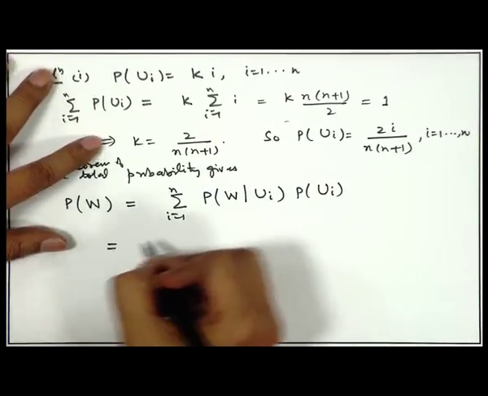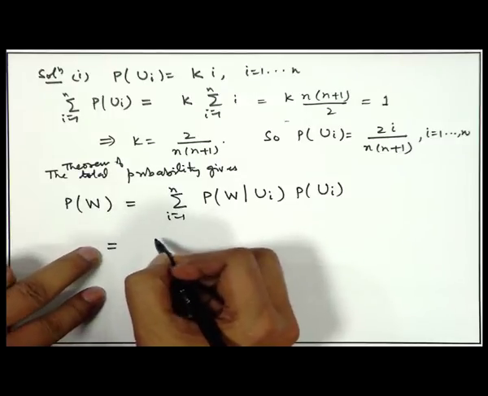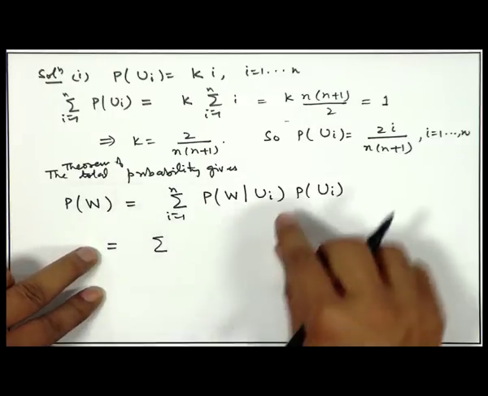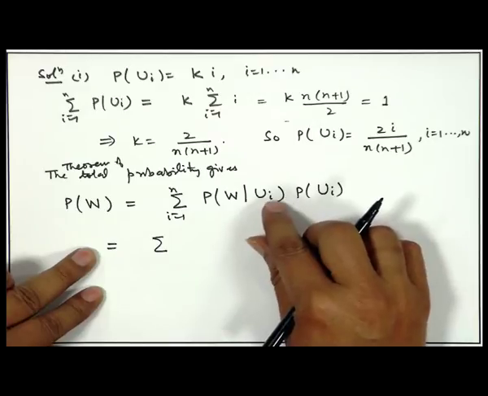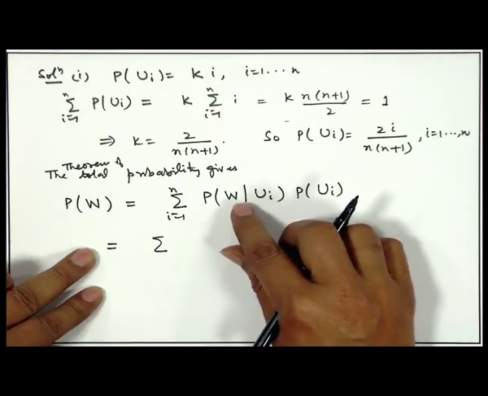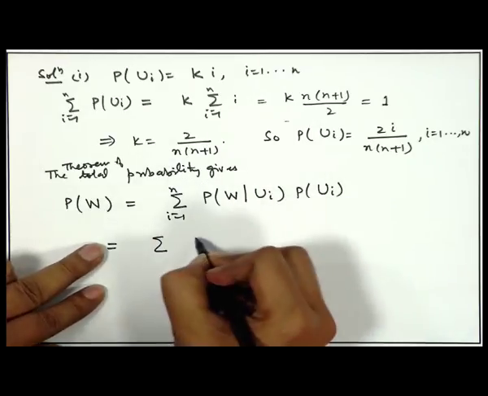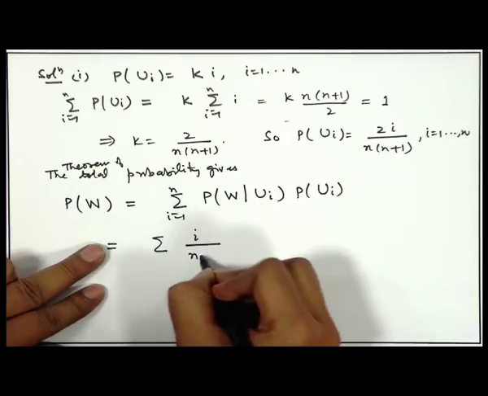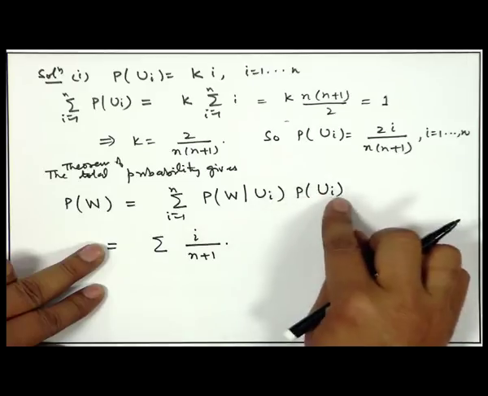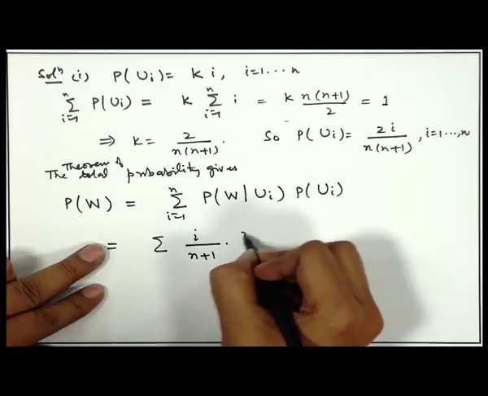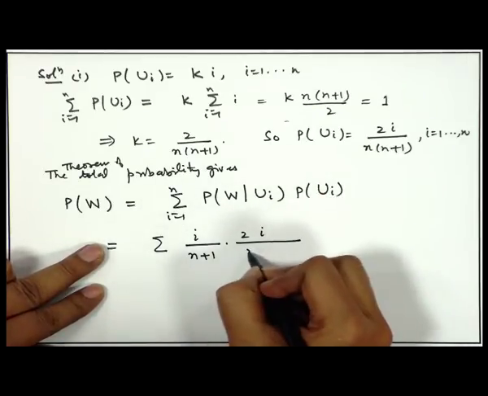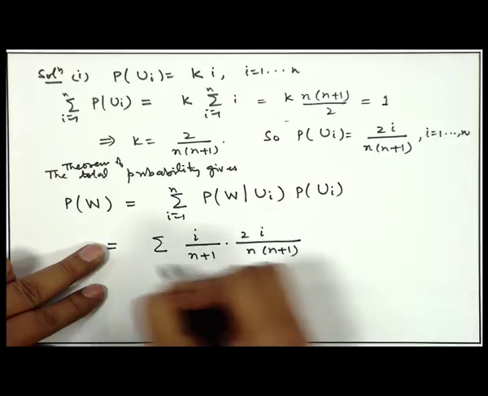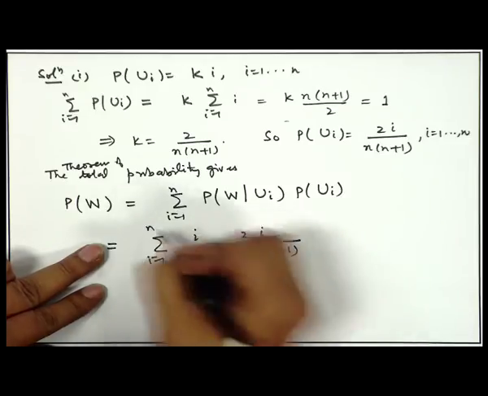So, that is equal to, in the ith urn there are i white balls. So, the probability of choosing a white ball from the ith urn is i divided by n plus 1, and probability of ui we have just now calculated, it is 2i divided by n into n plus 1, i is equal to 1 to n.